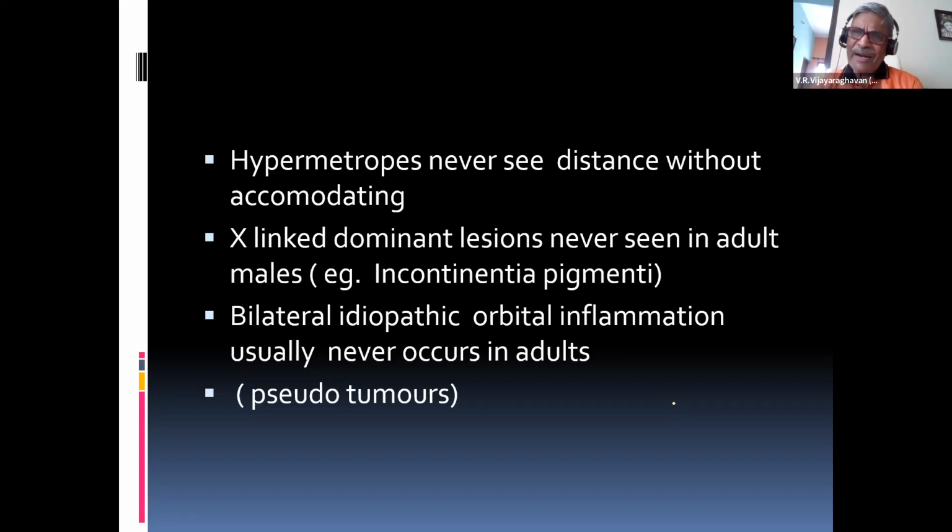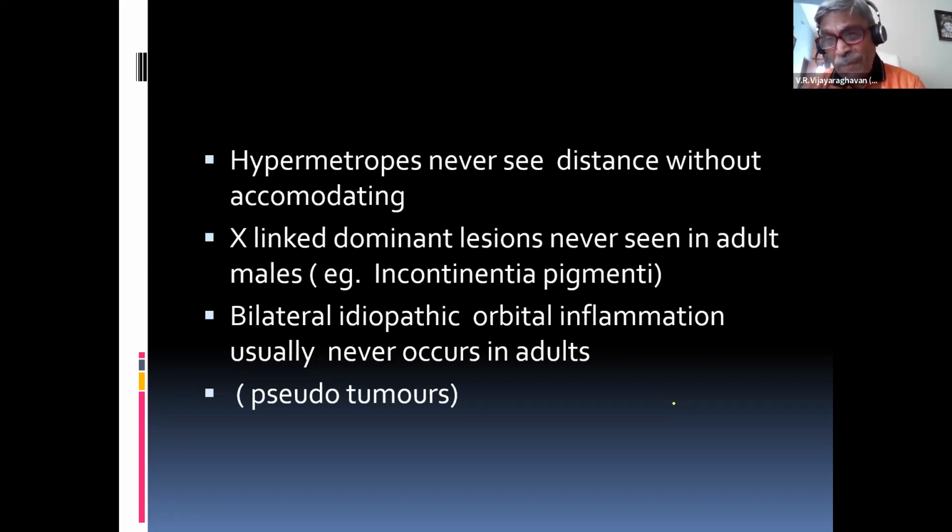You know what X-linked dominant lesions are? There are so many inheritance patterns: X-linked, dominant, recessive, sporadic, and maternal mitochondrial. But for X-linked recessive, never forget one point: females are carriers, and it manifests in males.